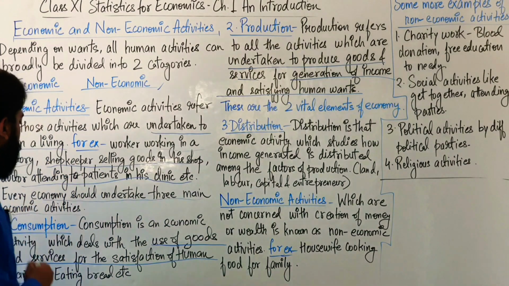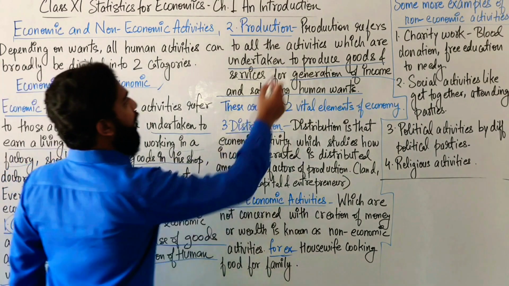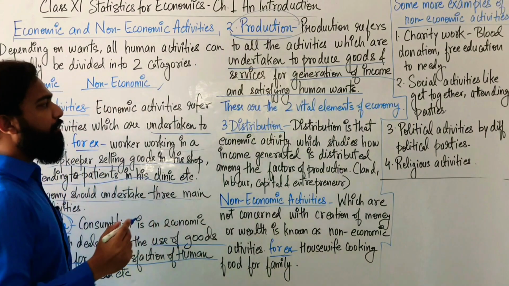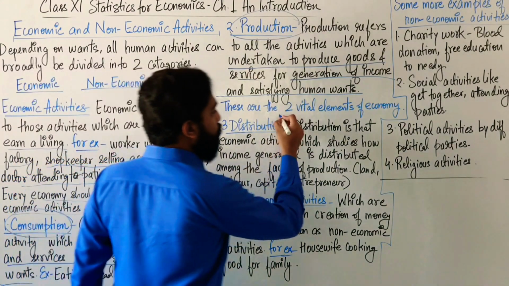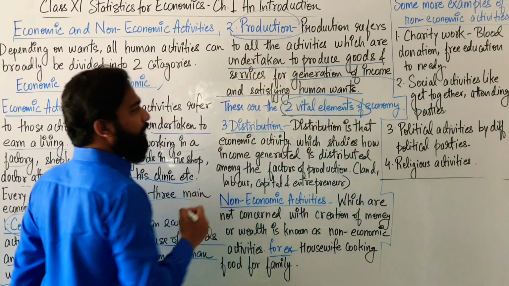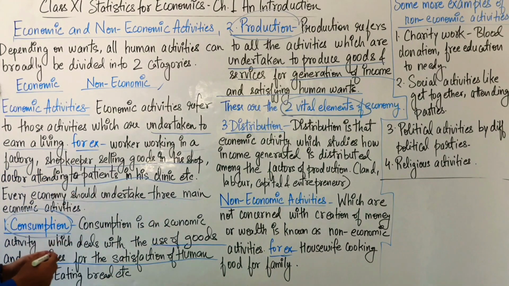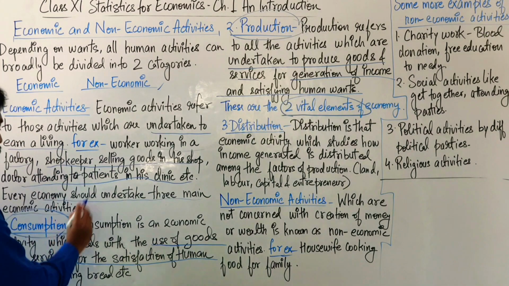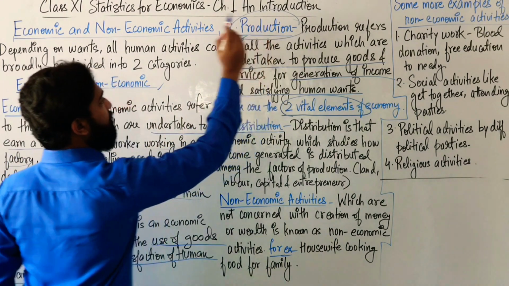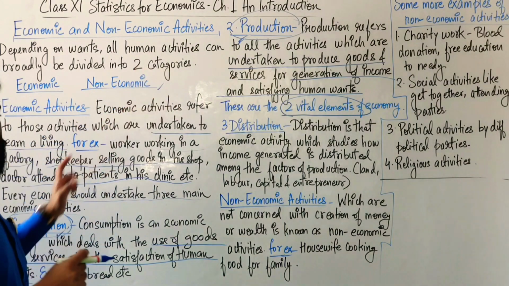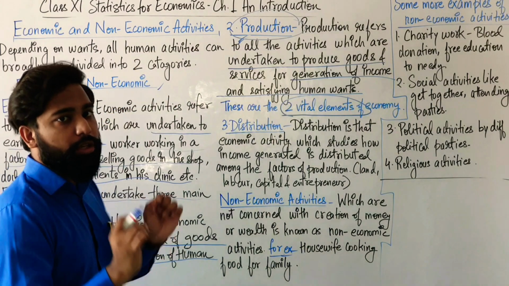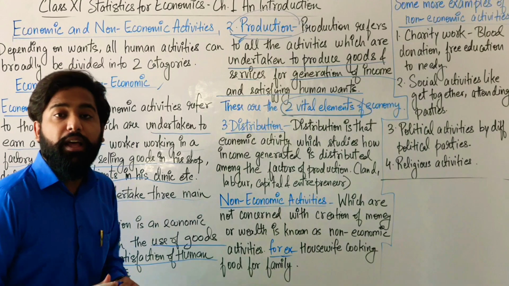So, basically, consumption and production are known as the two vital elements of an economy. A question can arise: what are the two important elements of an economy? Consumption and production.